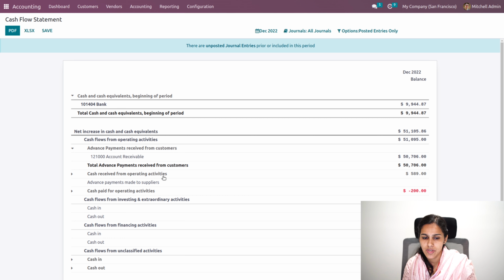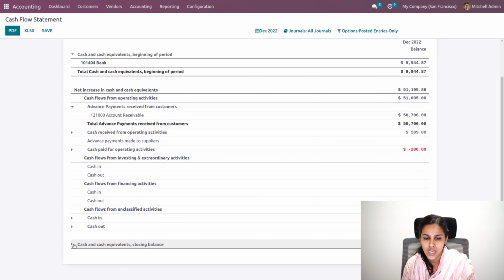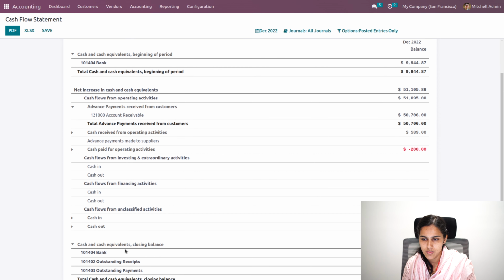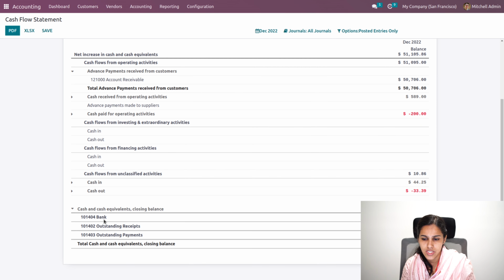And also cash paid for operating activity, so cash in, cash out, and finally the cash equivalent and the closing balance will be seen over here. That is in bank, how many outstanding receipts are there, how many outstanding payments are there. So this amount will be available in the cash flow statement.